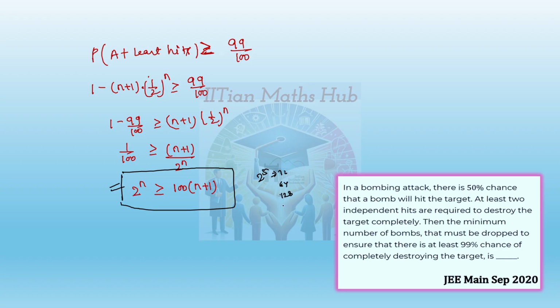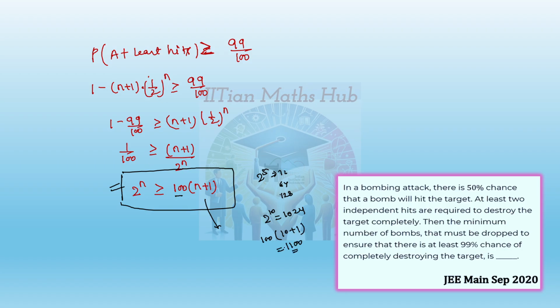We can check 2 to the power 10, which is 1024. But what about the right side? 100 into (10 plus 1) is 1100.